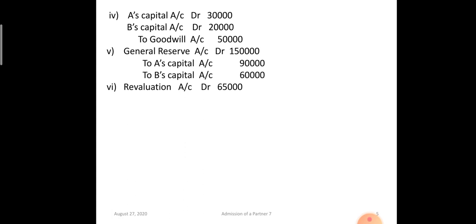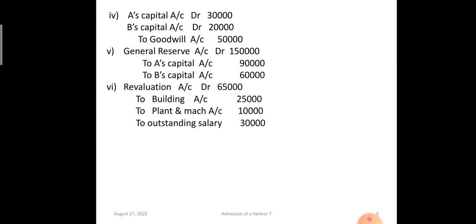Revaluation account. Building was depreciated by 25,000. Machinery was depreciated by 10,000. And outstanding salary liability is increasing by 30,000. So revaluation account will be debited. All these three are losses. So revaluation account will be debited by 65,000.